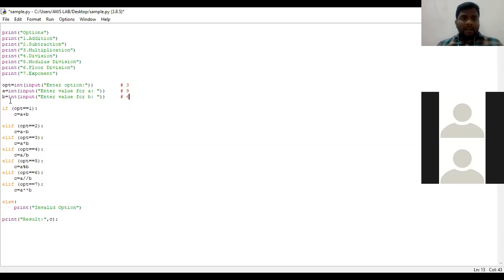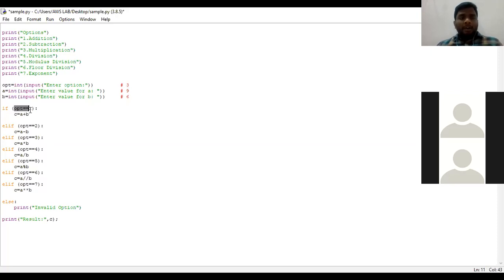Now we shall see what will be the internal working of the program. We shall look here. So if OPT, what is the value of OPT here? We have considered it as 3. The value of OPT is 3.